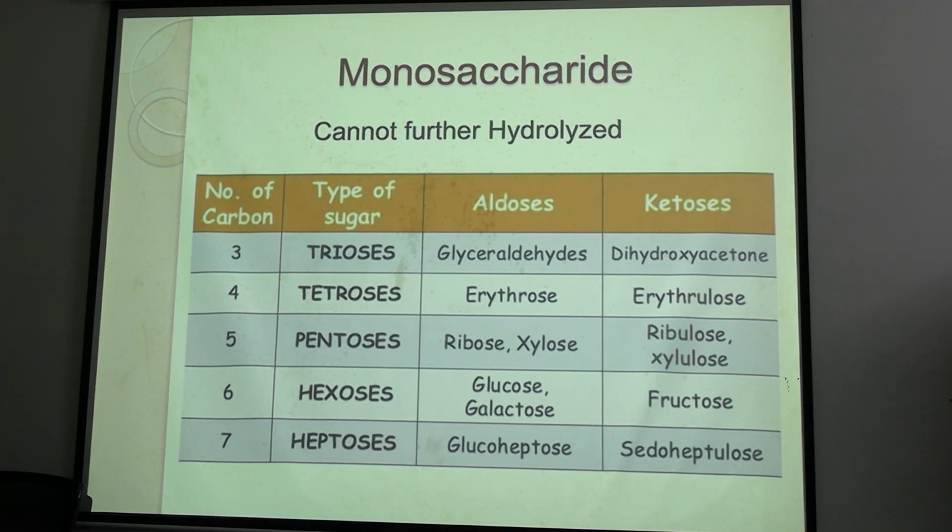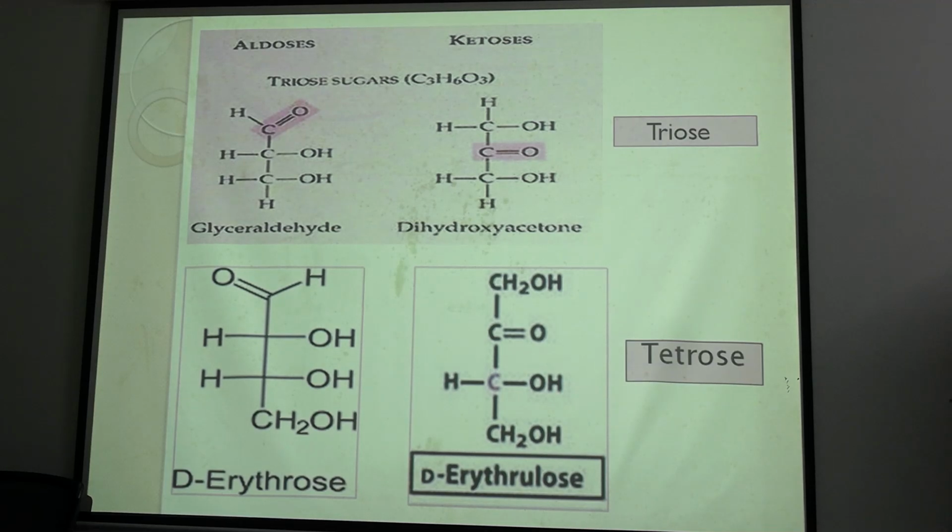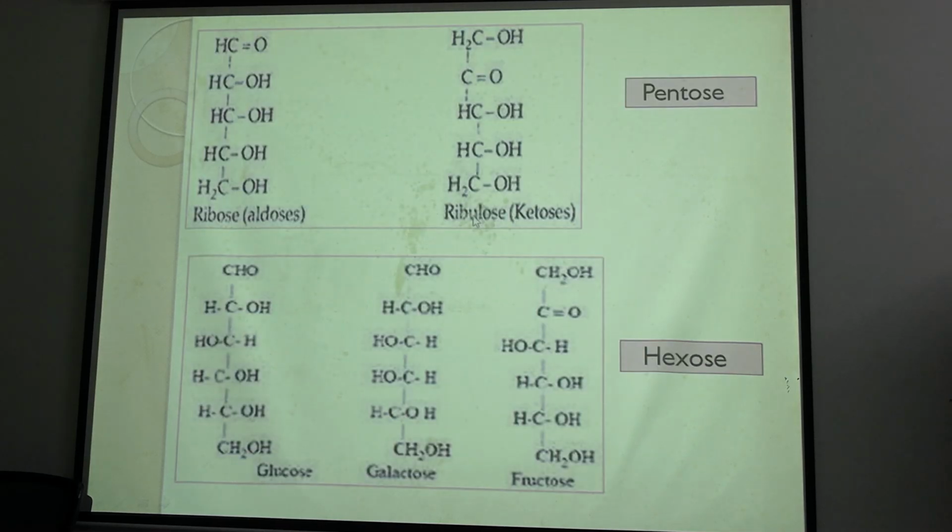These are also very important. Now you should know the basic names of tetroses, that aldotetrose and ketotetrose, triose and all these, like you should know the names at least. And here are the basic structures, chemical structure. What is the difference in aldotriose and ketotriose? The functional group only. Here also erythrose, erythrulose, this is the aldehyde group, this is the keto group. Pentose, hexose.